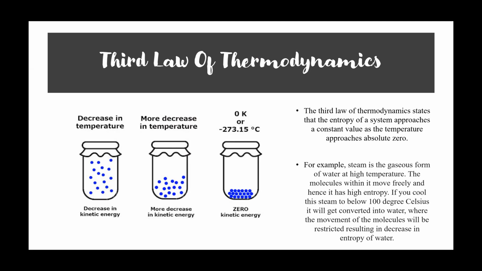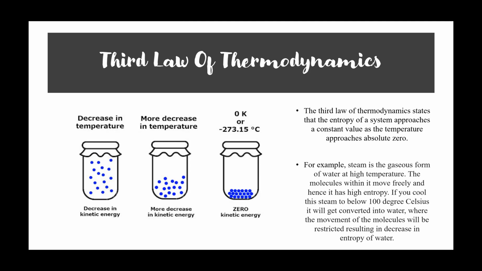In the first little jar, we see the decrease in temperature. You see there the balls are literally separated and it's decreasing in kinetic energy. If you wonder what kinetic energy is, kinetic energy is a form of energy that an object or a particle has by reason of its motion. Kinetic energy is a property of a moving object or particle and depends not only on its motion but also on its mass.